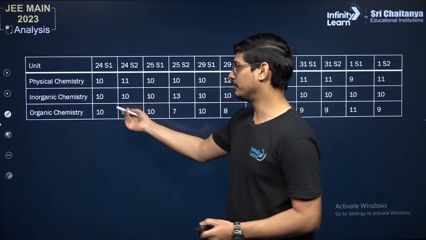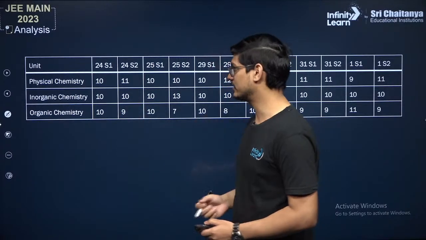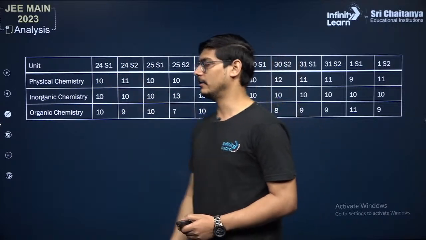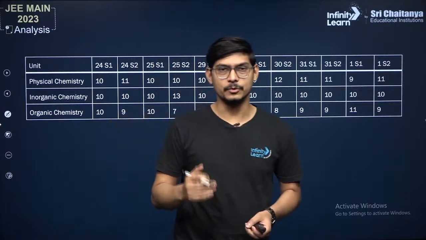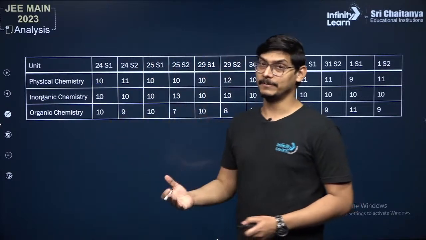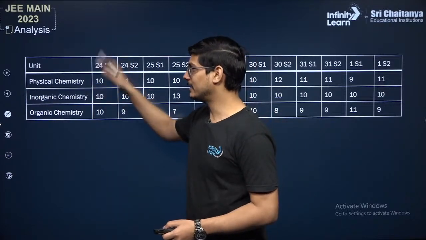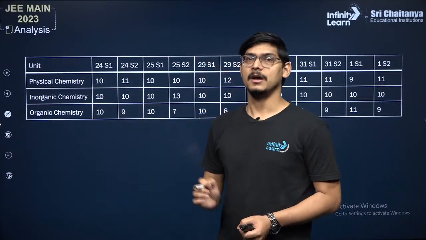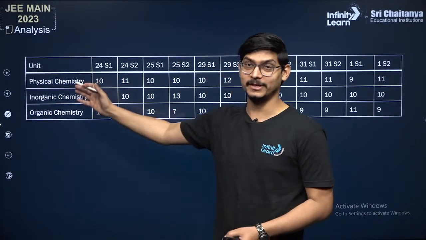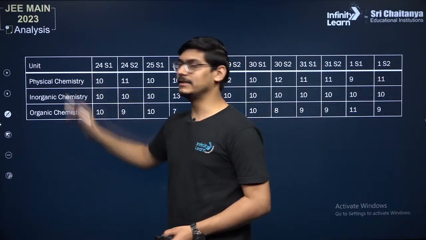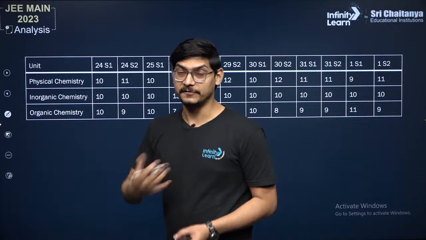If you skip organic, you might pretty much miss out on 10 out of 30 questions, and so with physical and inorganic. So in chemistry, we don't choose the unit, we choose the chapters. What I'm trying to say here is, do not entirely skip one of these, unless you hate organic, you hate inorganic, or you hate doing numericals. Do not skip any unit entirely, but just skip one or two chapters if you are in a situation.